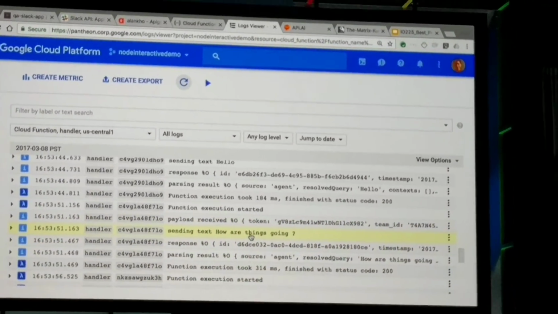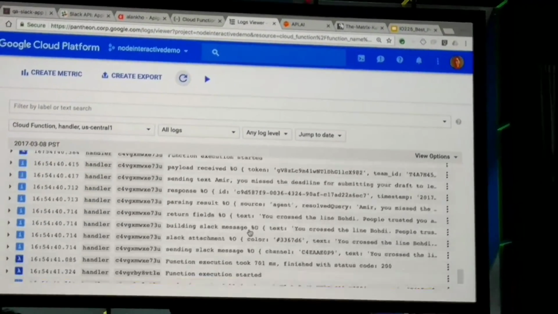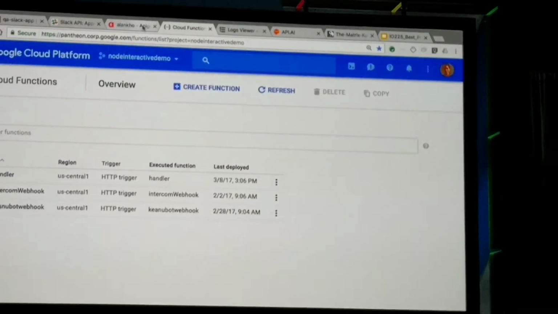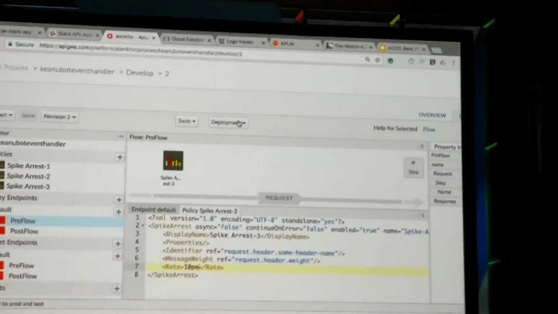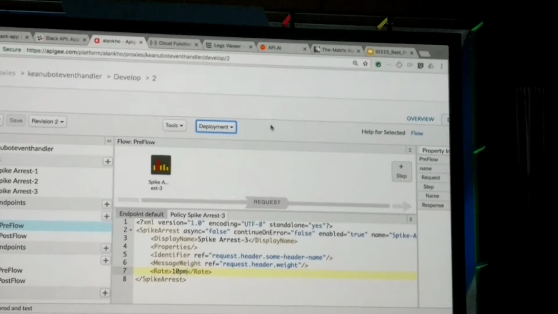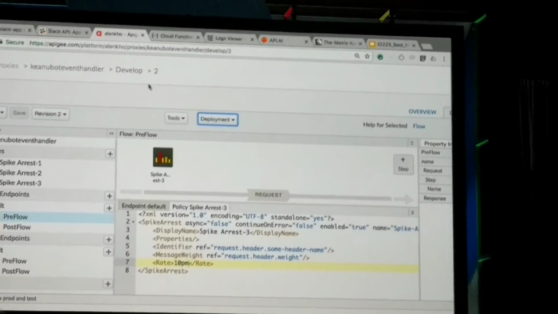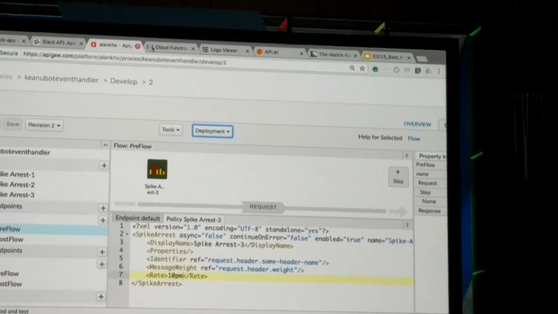How are things going? Things of that sort. They all show up in the log message. Let's just double check to make sure this stuff works. Okay. All right. Let's see. Let's hope it still works.